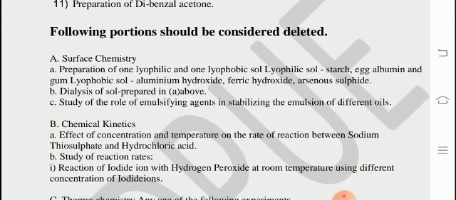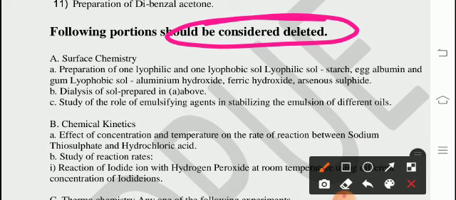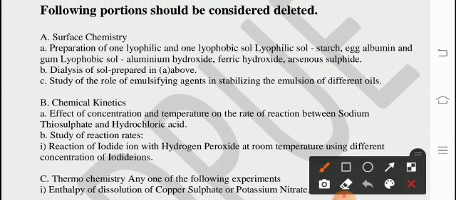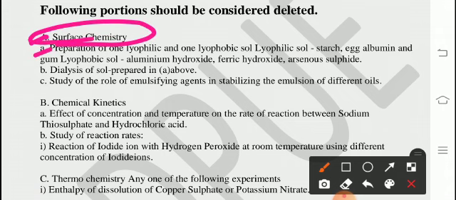Now in practicals, which are deleted, that also we want to see. In practicals, surface chemistry: preparation of one lyophilic and one lyophobic sol. Lyophilic sol: starch, egg albumin and gum.